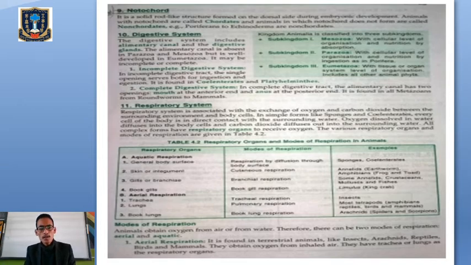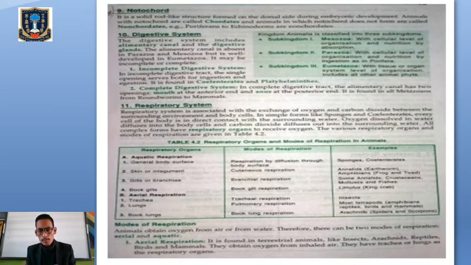Incomplete means where there is a single opening. Only a single opening is there from where the food particles will be ingested and excreted, and is seen in coelenterates and Platyhelminthes. Complete means there are two openings. One for the entry of food particles, for the ingestion of food particles, and the second opening is for the removal of waste materials.